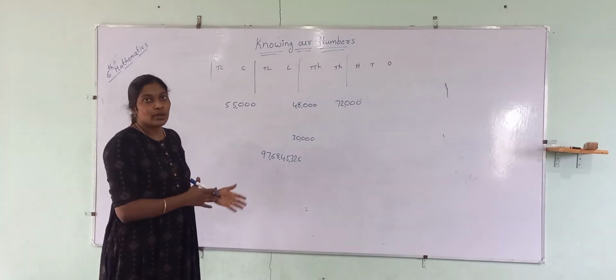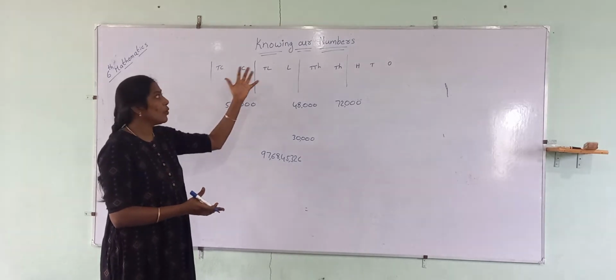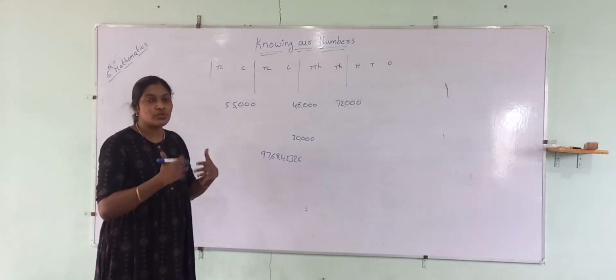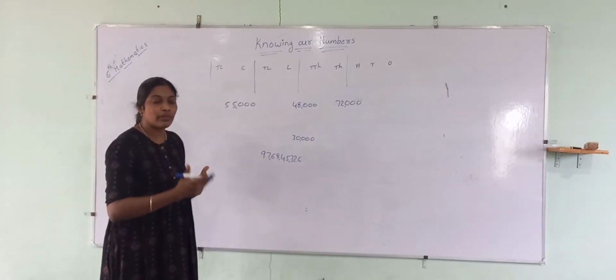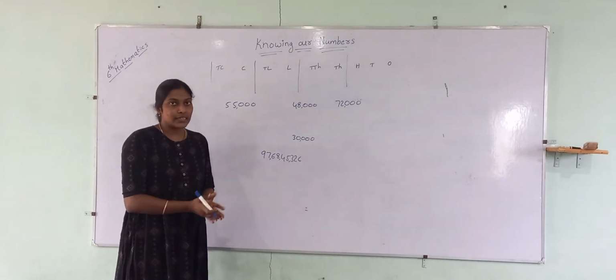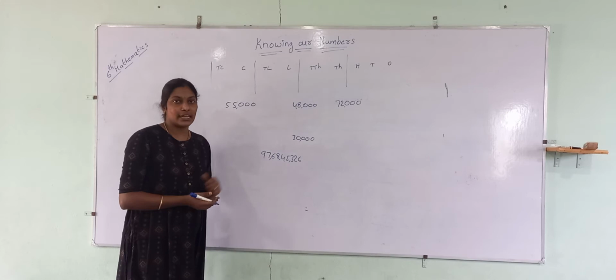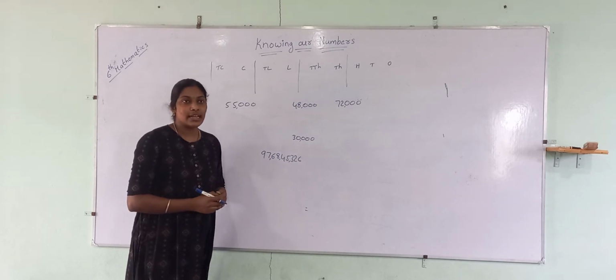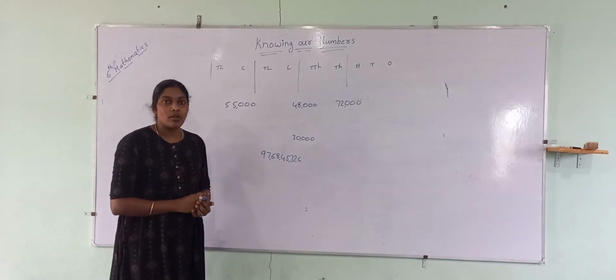Now we understand how to pronounce and how to write the numbers in the Indian system. This is nothing but knowing our numbers: how we write the numbers, how we pronounce them, how to place commas, and what the place value of a number is. Let us go to the first exercise, and we will solve the problems.